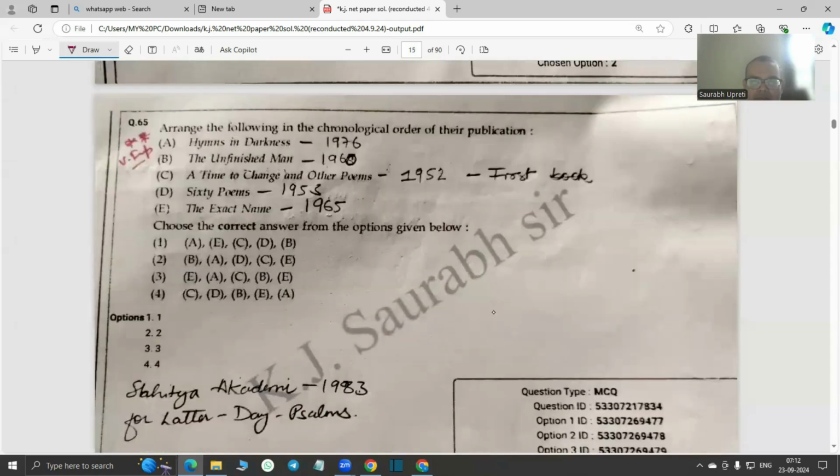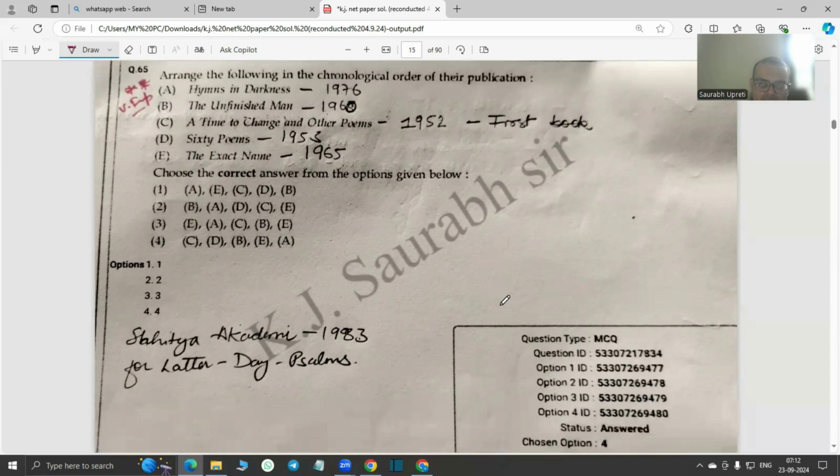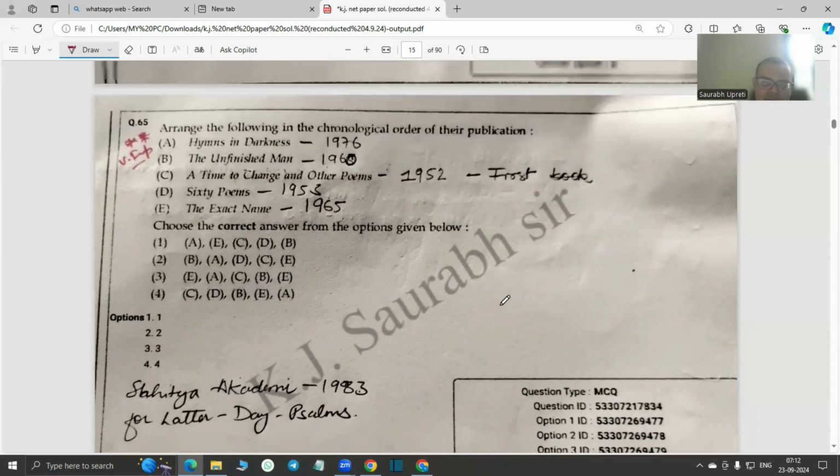Okay, and then 2 stars. So lecturer PGT level, very important. Arrange the following in chronological order. So maybe the options were not correct, but it's all the works of Nissim Ezekiel. So we have tried to find out the years: 76, and then The Unfinished Man is 1960, and A Time to Change and Other Poems is the first book.